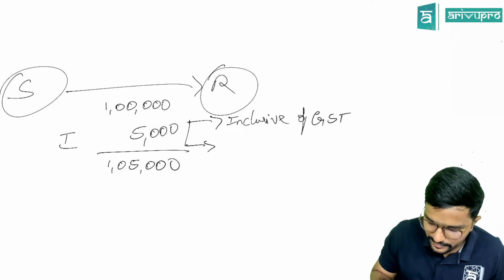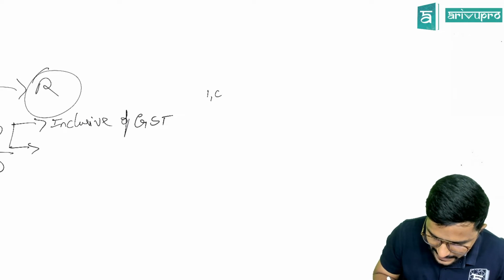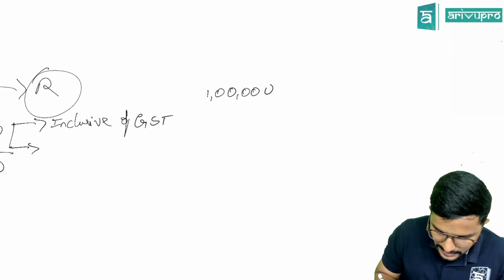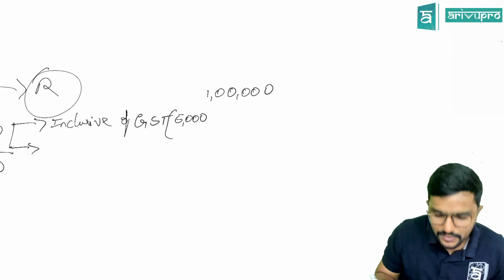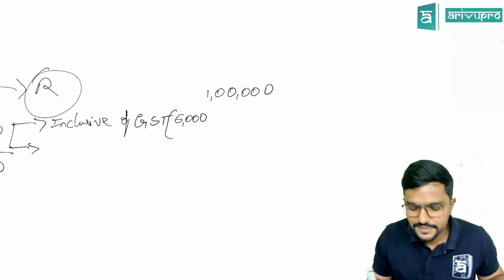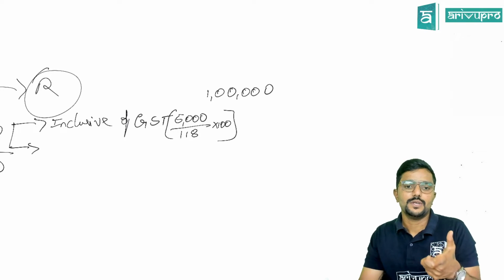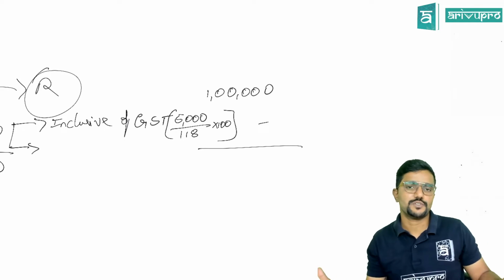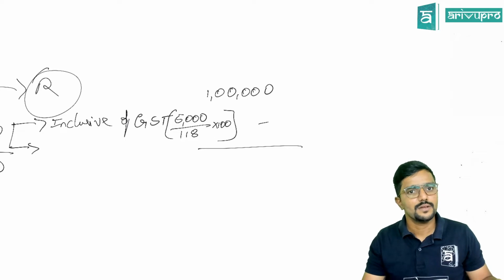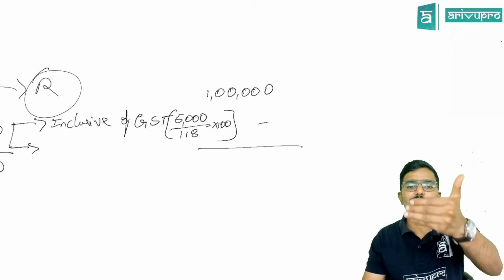In that case, what we will do is, please pay attention here. 1 lakh is the amount charged. Then the 5,000 is inclusive of GST. Let us assume the GST rate is 18%. So 5,000 into 100 by 118 gives you the value part. Add that here, and you get 1 lakh plus the value of supply. Clear?